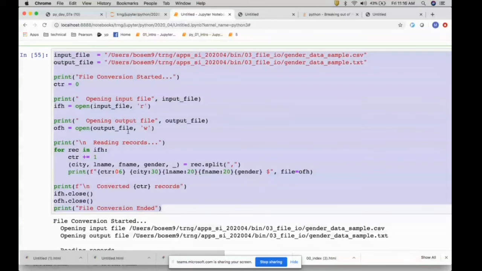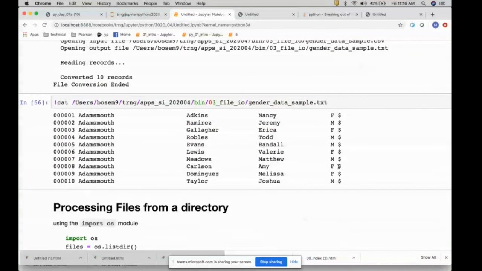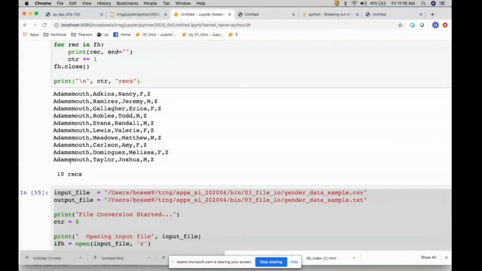Now let me look at the data. I am issuing the cat command, which is the command in the Unix world to display a file on the screen. In case you joined late or didn't remember, I can run the underlying operating system's commands in the Jupyter notebook. I simply put an exclamation mark and then the command the way I run it elsewhere. So now I have the CSV file converted into a fixed-format file.